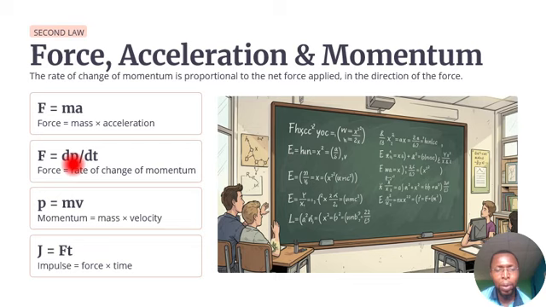The P there represents momentum, the T represents time, while the D there represents the change. It's a Greek symbol called delta. So it means change in momentum over change in time. So the second law has a formula F, which is the applied force, equals the rate of change of momentum. That means delta P over delta T. Okay, so the P is the product of mass and velocity. So that's what the second law is basically saying, that the rate of change of momentum is proportional to the what? The applied force.